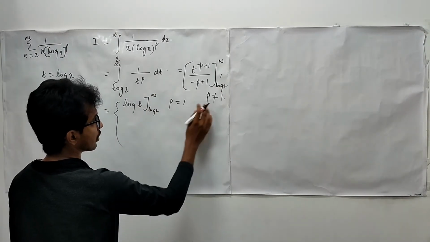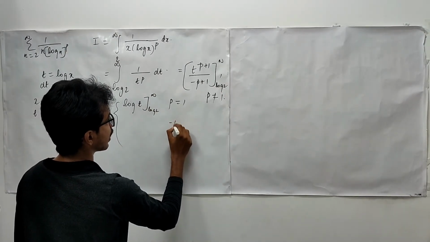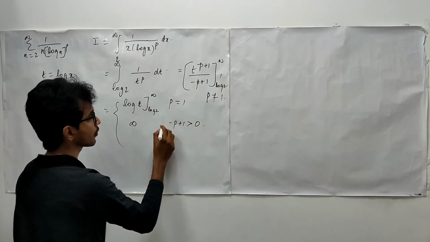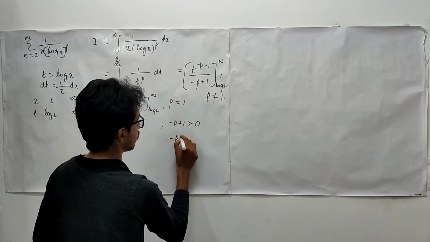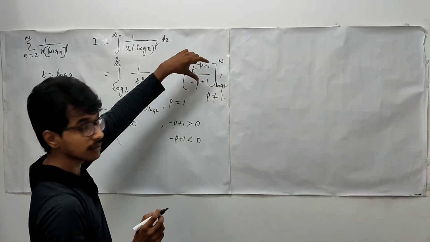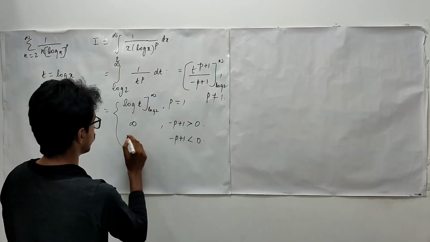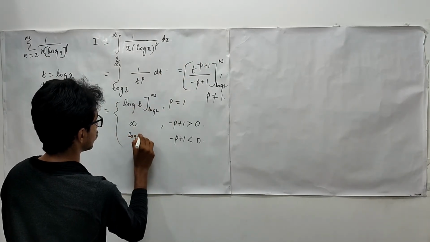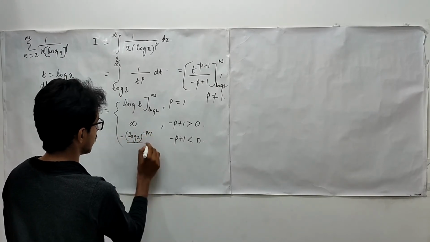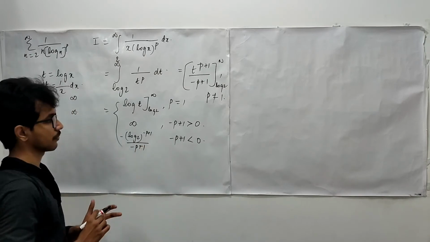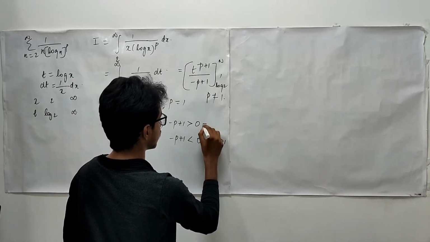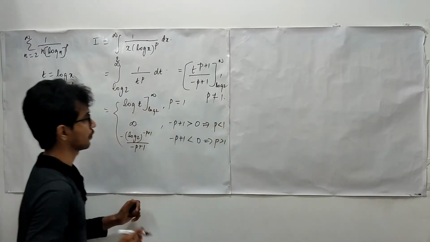Okay, for this case, when your minus p plus 1 is a positive quantity, you are going to get infinity, right? And for minus p plus 1 less than 0, you are going to get what? When you substitute infinity, you will get 0. And when you substitute log 2, so log 2 to the power minus p plus 1, you have minus here upon minus p plus 1. So this is the case when p bigger than 1, and this is the case when p smaller than 1.